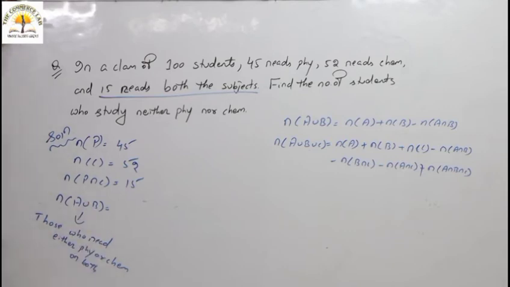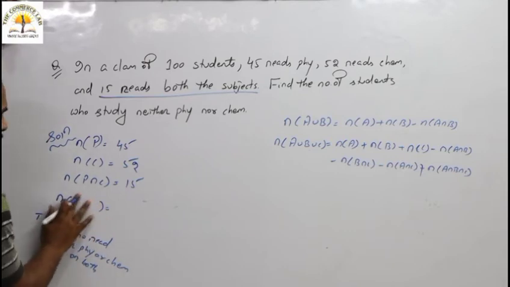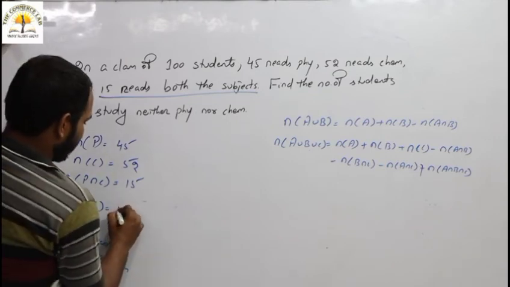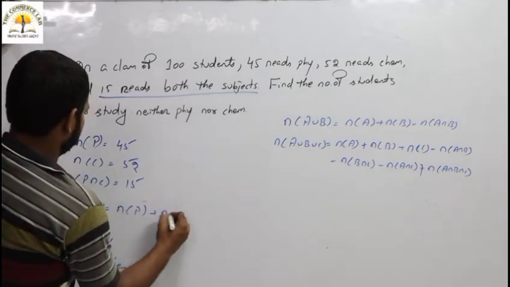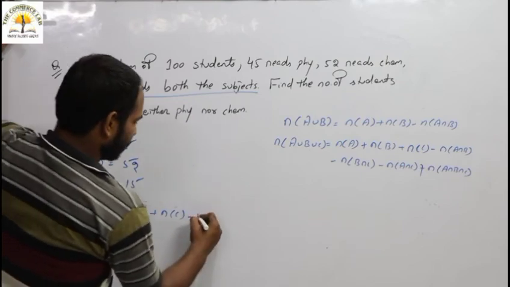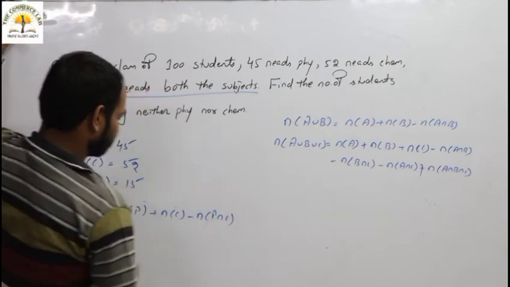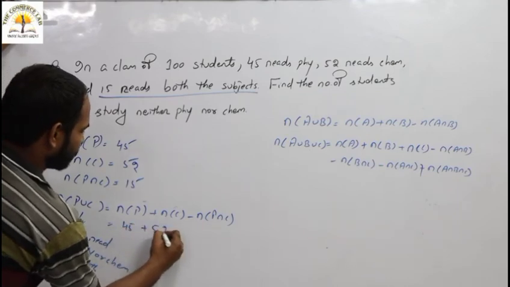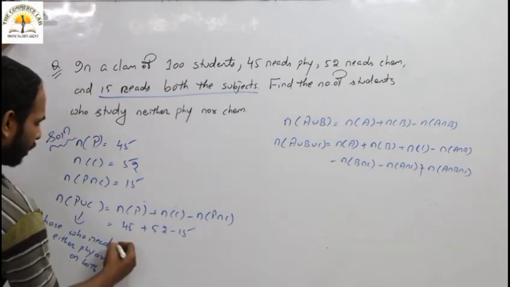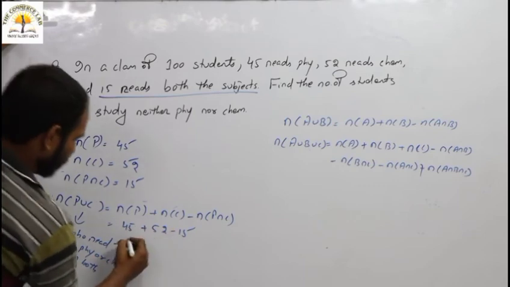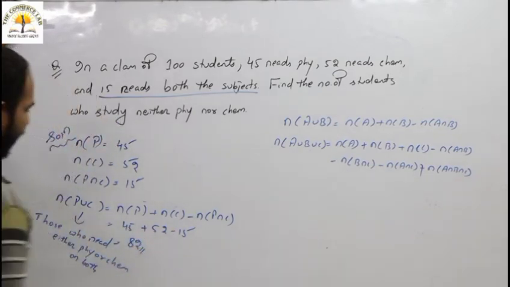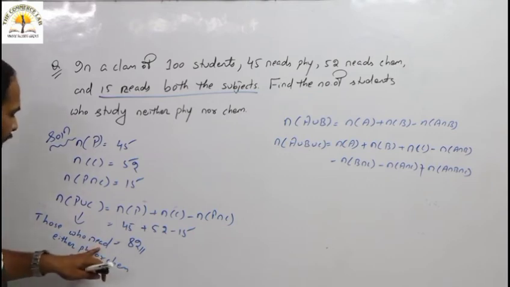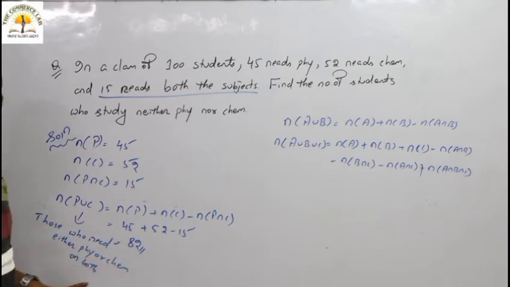This is the meaning of A union B, or P union C. So P union C equals N of P plus N of C minus N of P intersection C, which is 45 plus 52 minus 15. 97 minus 15 is 82. So 82 students read either physics or chemistry or both.